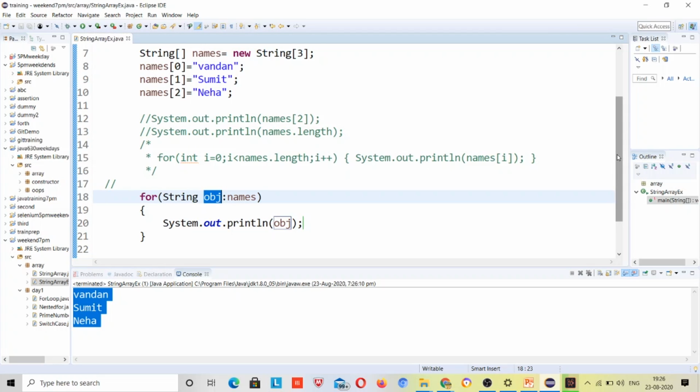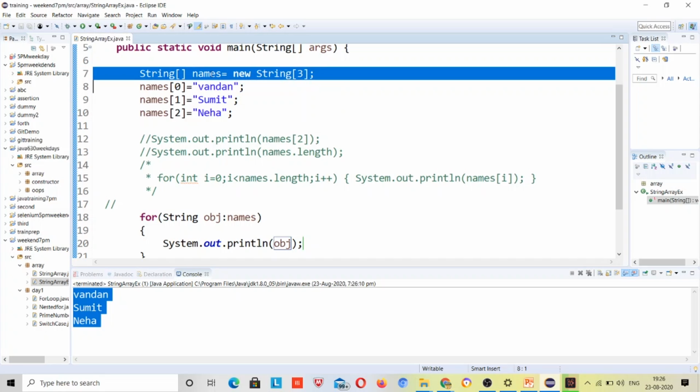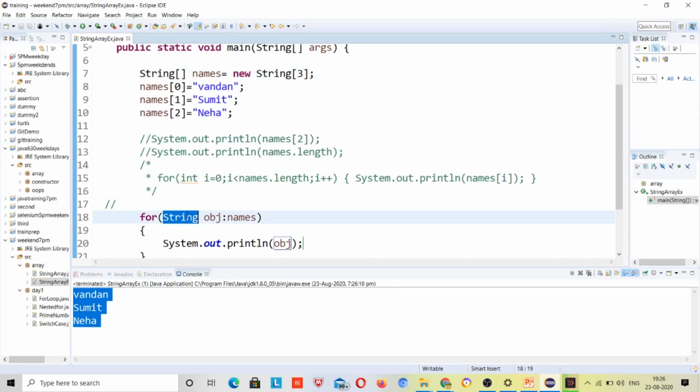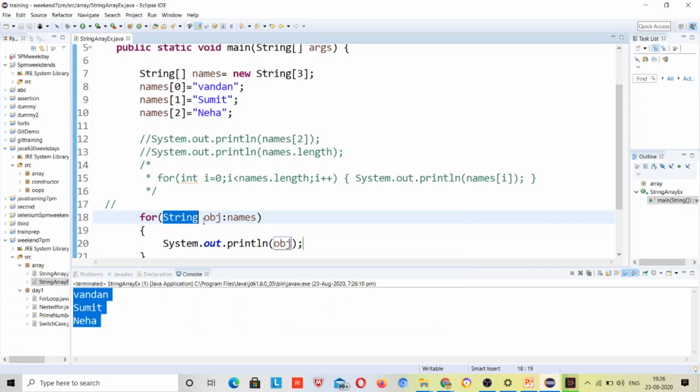So how can I do it? Just use the data type over here, and the array will surely have been assigned some values. First you should know that variable, you write the data type over here, and then give any name to the variable.